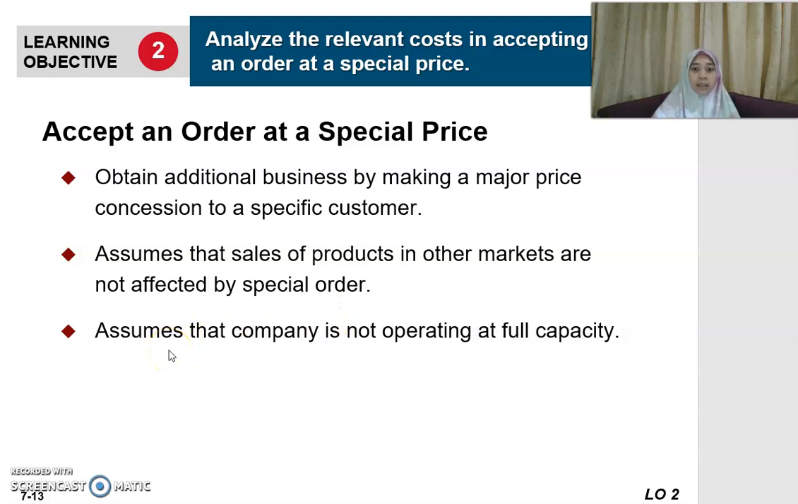And then assume that the company is not operating at full capacity. Why? Because if you have full capacity, then you will have opportunity cost. If, let's say, you are not operating at full capacity, that means you have idle capacity. You can fulfill the demand of this special order.